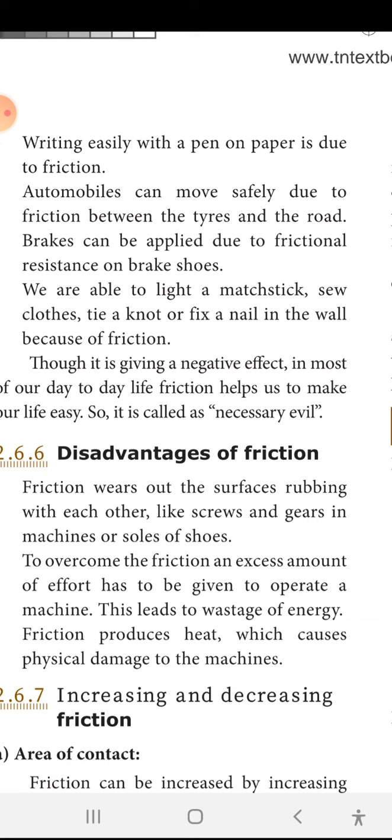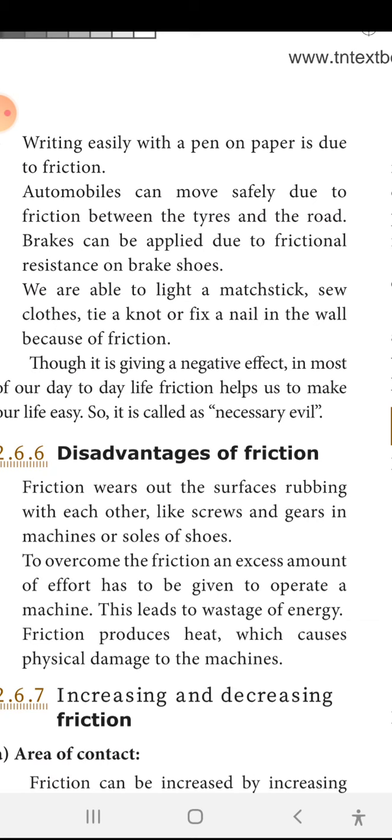To overcome the friction, an excess amount of effort has to be given to operate a machine. In this case, we can't do anything else; we have to change our chappals or shoes or the tires of vehicles. But in machinery, one part will be eroded by another part.